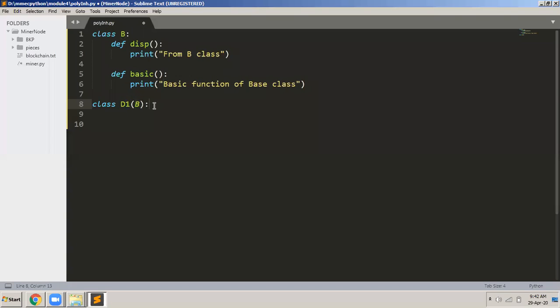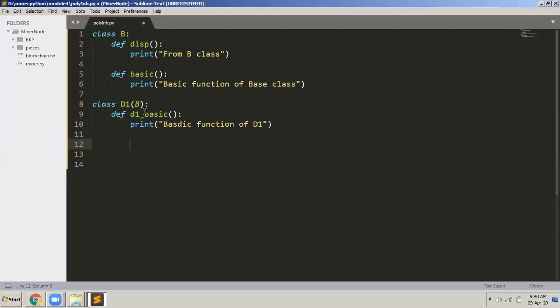So what you saw here in this new class D1, I declared one function called D1 basic.